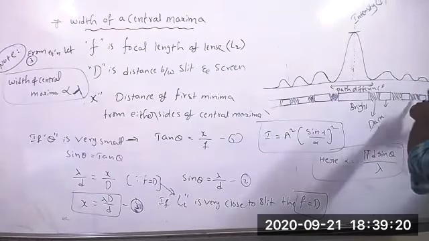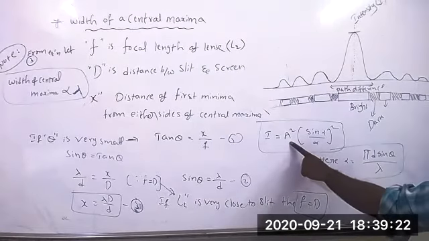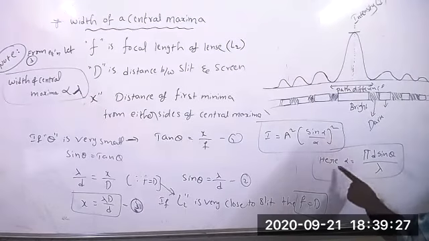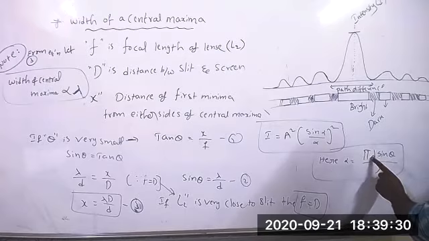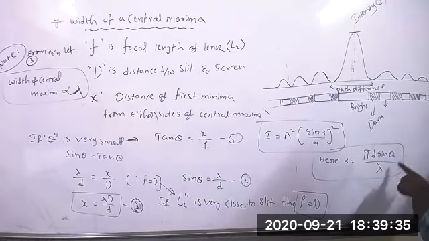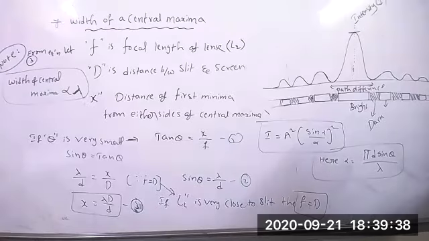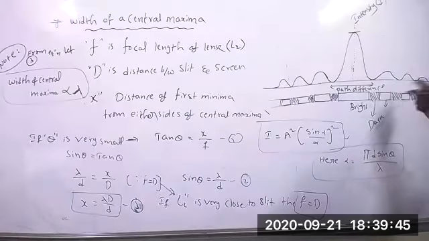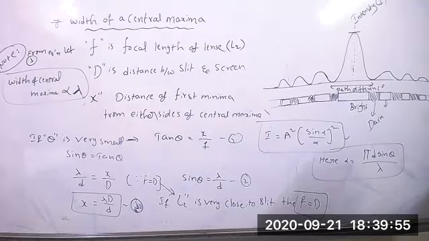So if you want to find the intensity, I is equal to a squared, sin alpha by alpha, whole squared. Here alpha equals pi d sin theta by lambda, where pi is a constant, d is the slit width, sin theta we get from theta 1, theta 2, theta 3, like that, and lambda is the wavelength of the light. By using this we can find how the intensity will vary. Lambda is the wavelength of light.